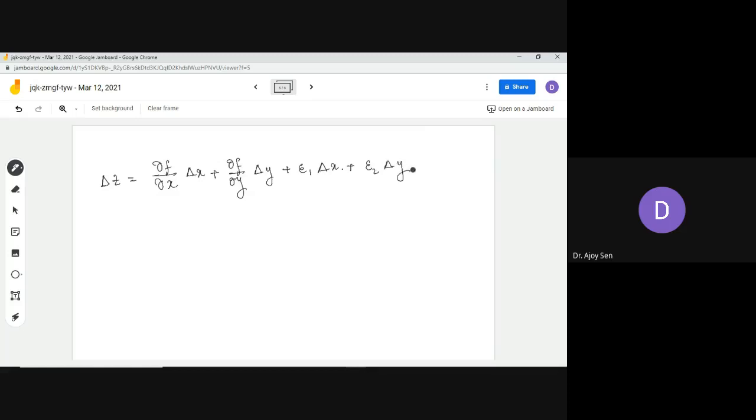Previously, in the function of a single variable, we had only this part and this part. Now these two parts are added because they are contributions from other independent variables.